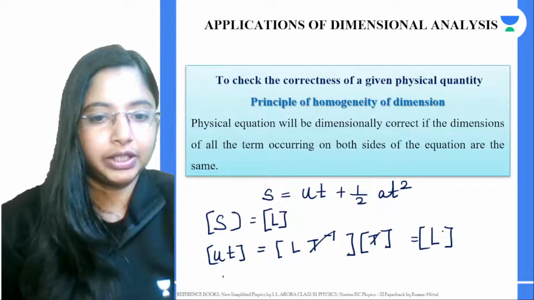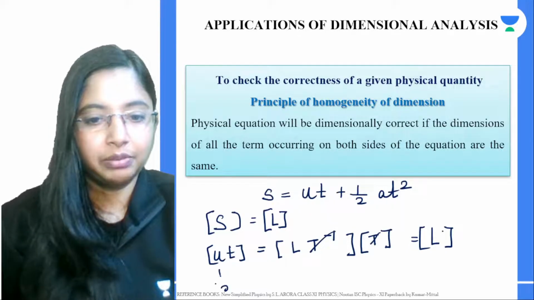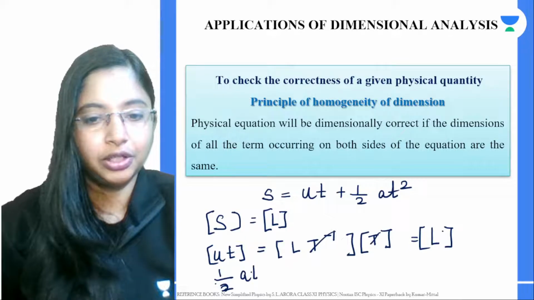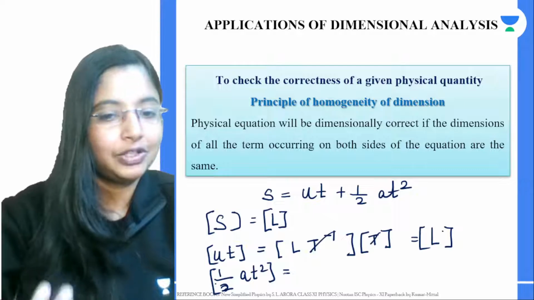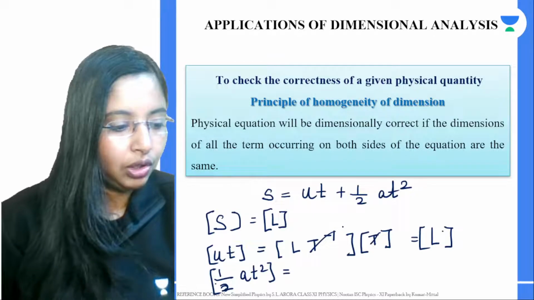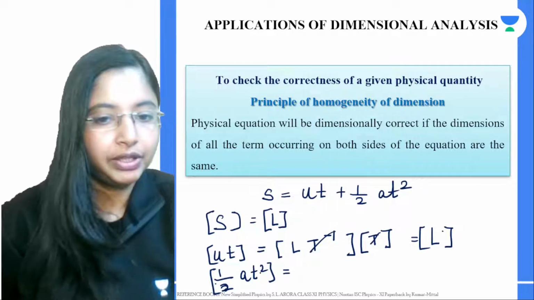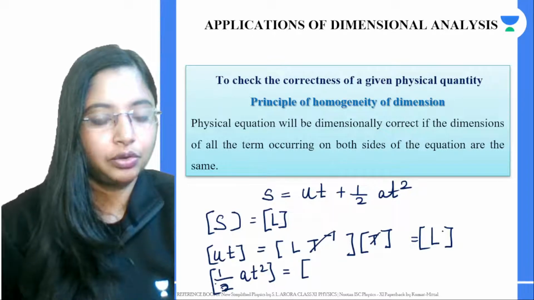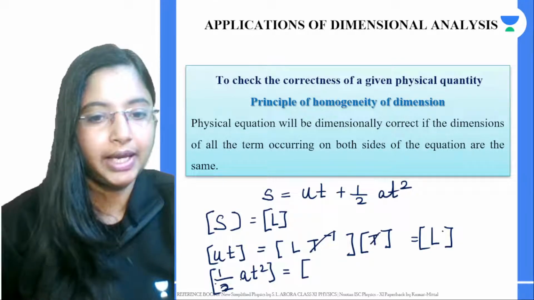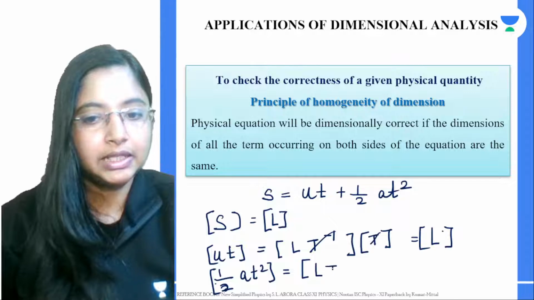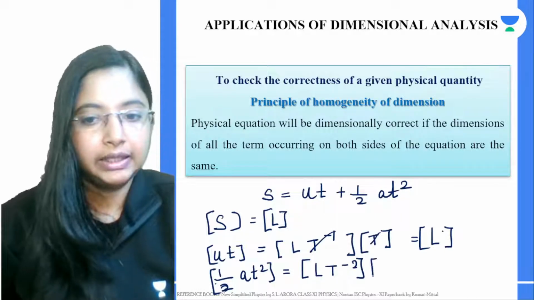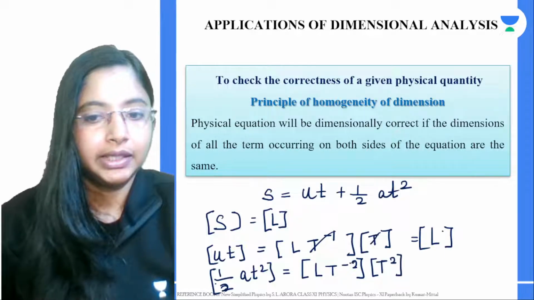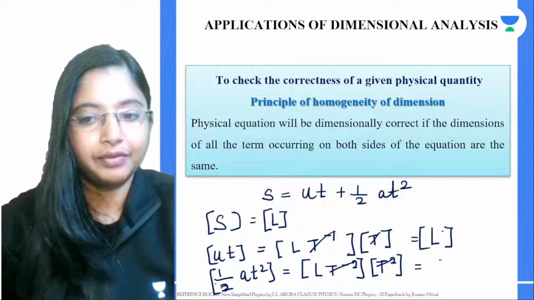Take the last quantity, that is half a t square. What is the dimension of it? Acceleration into time square. Half anyway is a constant, a dimensionless constant, so you don't have to consider its value. Acceleration will be L t to the power minus 2, and time here is t to the power 2. Then these two cancel, so what you have is basically L.